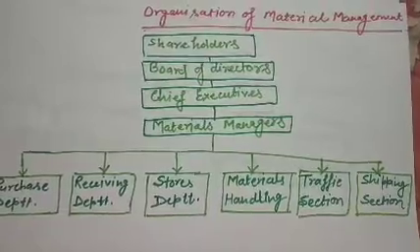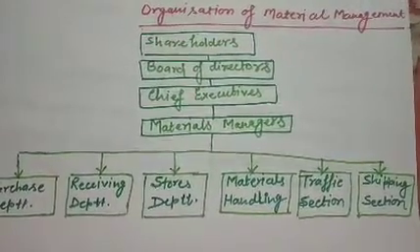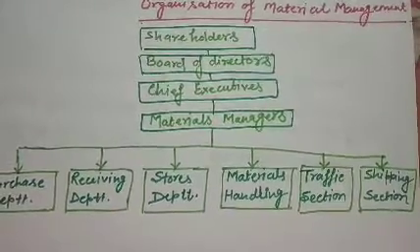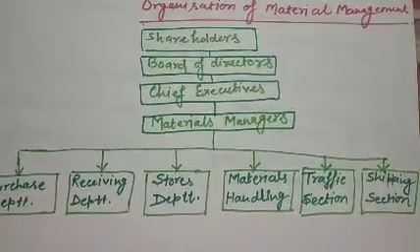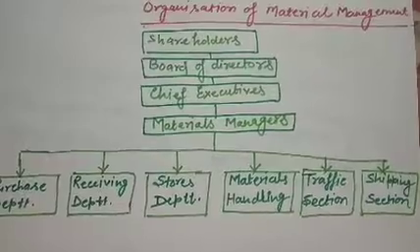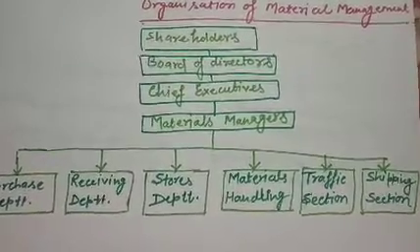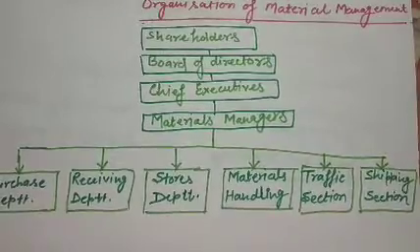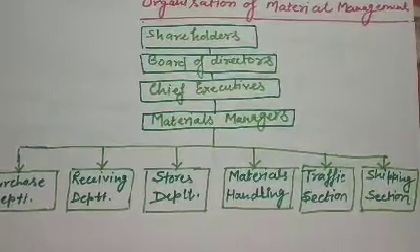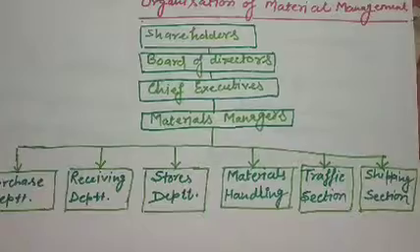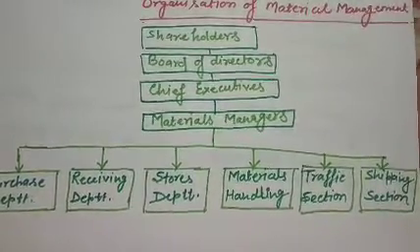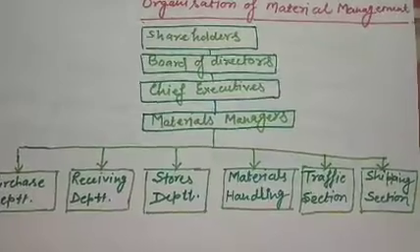There should be shareholders, below that board of directors, chief executives, materials manager, and then the different departments of material handling: purchase department, receiving department, stores department, material handling, traffic section, and shipping section. They all directly report to a material manager.